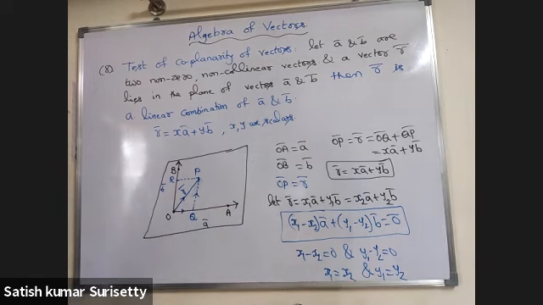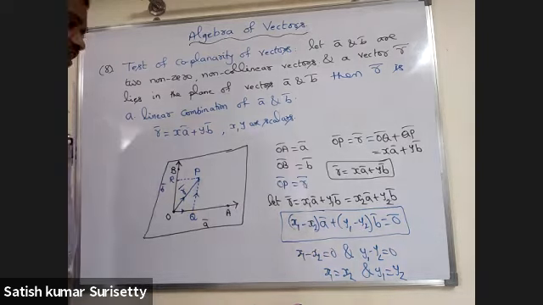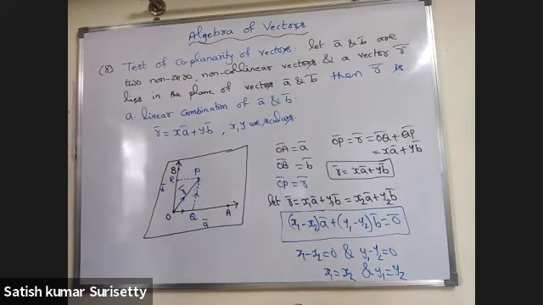If three vectors are coplanar, then one vector can be expressed as a linear combination of the other vectors.